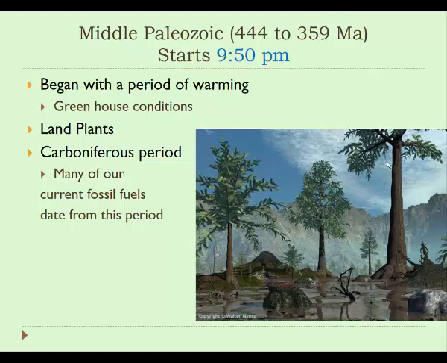So as we continue into the Paleozoic, we learned that towards the end of the Ordovician period, there was a mass extinction, and then after that period, the life gets back on track and starts to expand again. And it expands again with another period of warming, and this is usually attributed to increased greenhouse gases in the atmosphere. And also, this is the time in the Earth's history when land plants start to evolve.